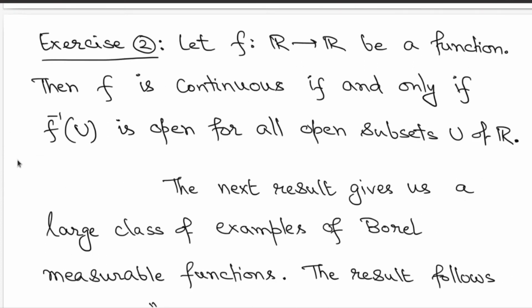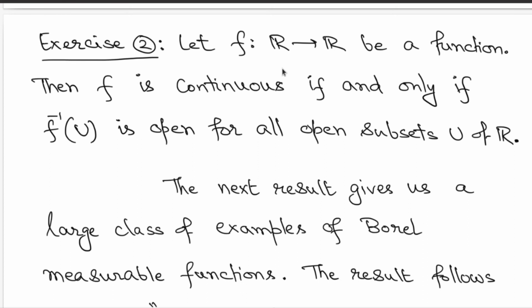Okay. Now with these two examples at hand, we are not really satisfied. We would like to obtain more examples. So now in what follows, we are going to discuss a large class of examples. We consider functions with range R, but the domain is also taken to be R. So we are taking R to R functions, and we are going to talk about Borel measurability of such functions, meaning you put the Borel sigma field both on the range side as well as the domain side, because both domain and range are the real line.